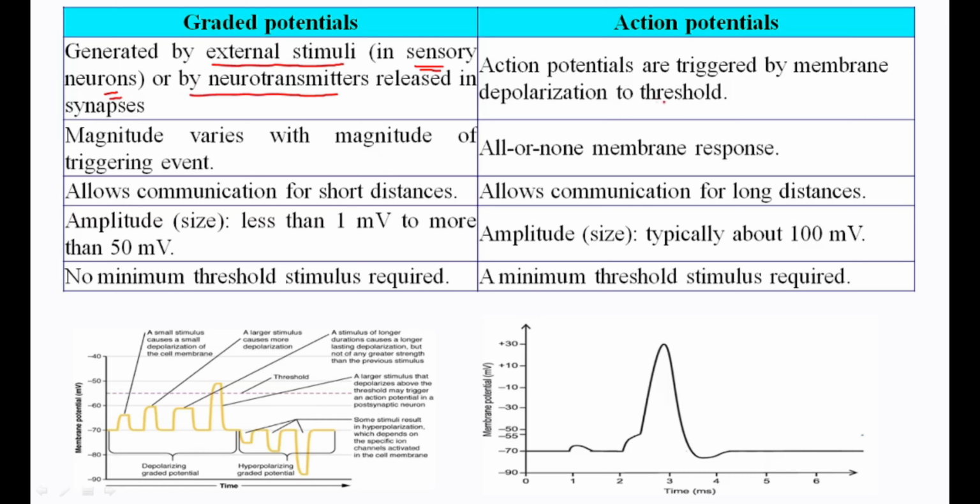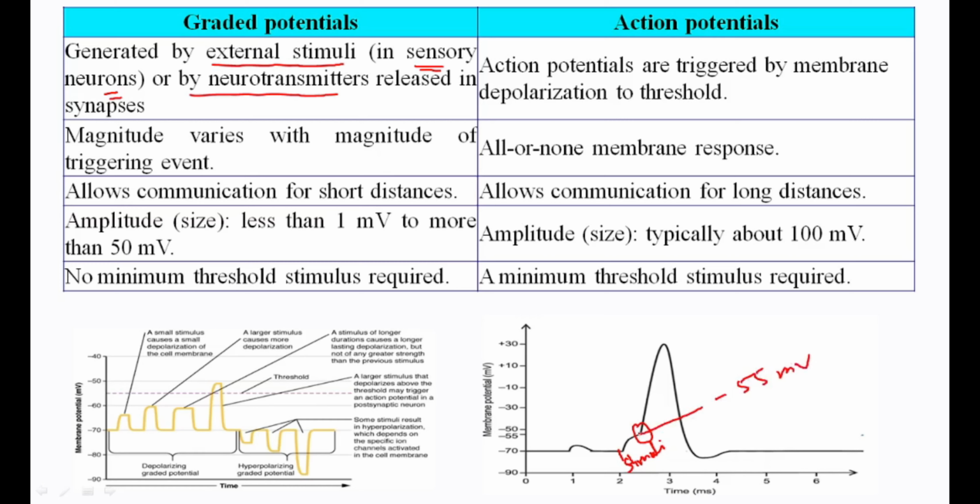Whereas action potentials are triggered by membrane depolarization to threshold. Because already we have told that this is the stimulus and this is the threshold point, which is minus 55 millivolt.